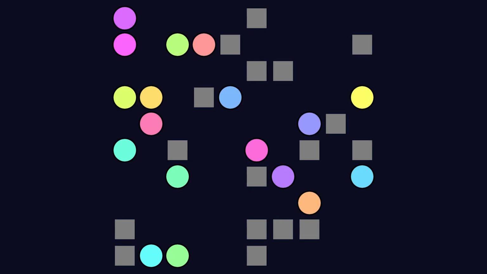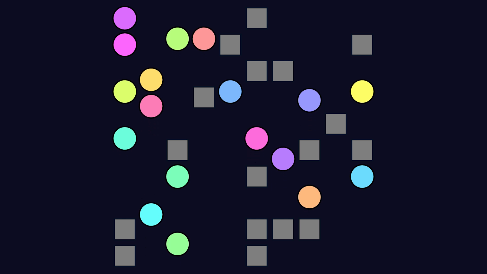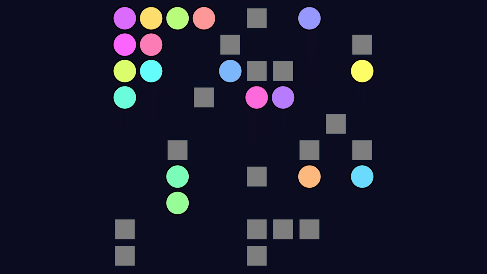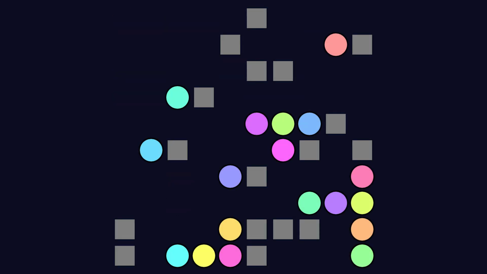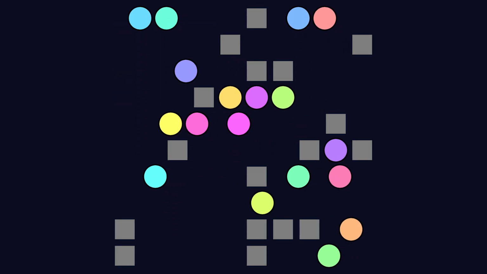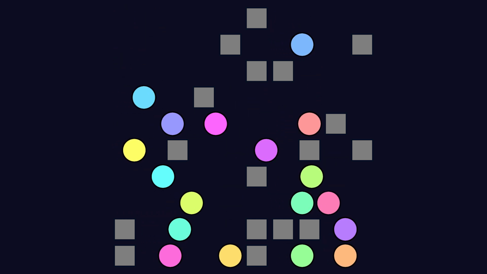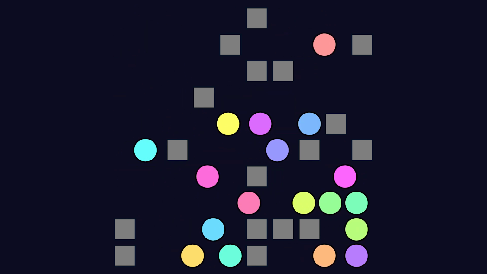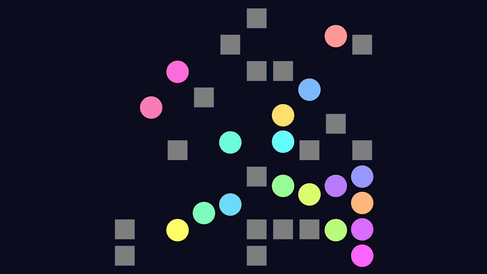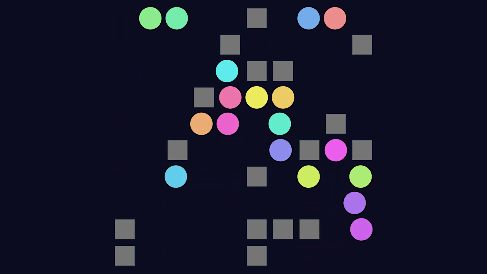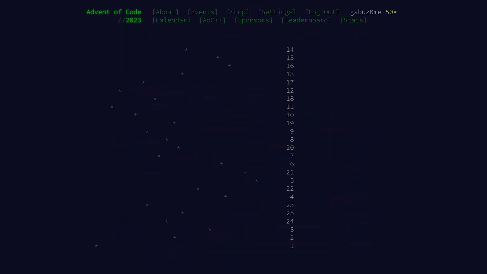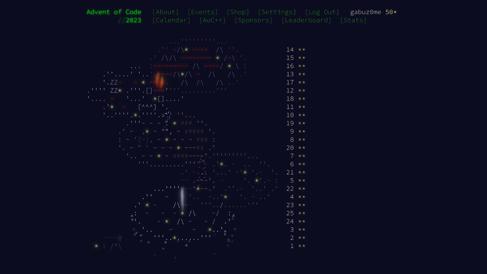For the first part, you have to compute the load of the plane after the plane has been tilted to the north. For the second part, you have to compute the load after the plane has been tilted north, west, south, then east, 1 billion times. Every completed part gives you a gold star, and for each collected star, the website is revealed in colors.